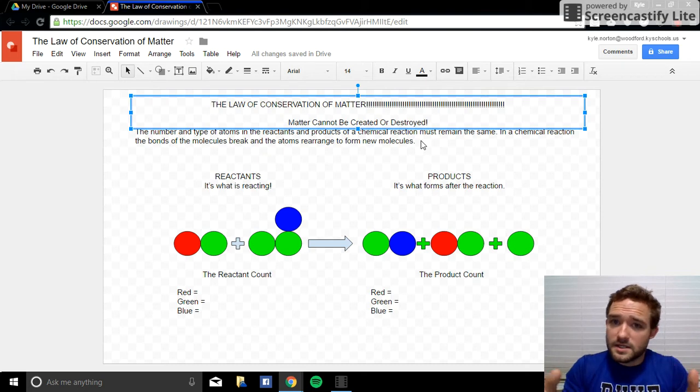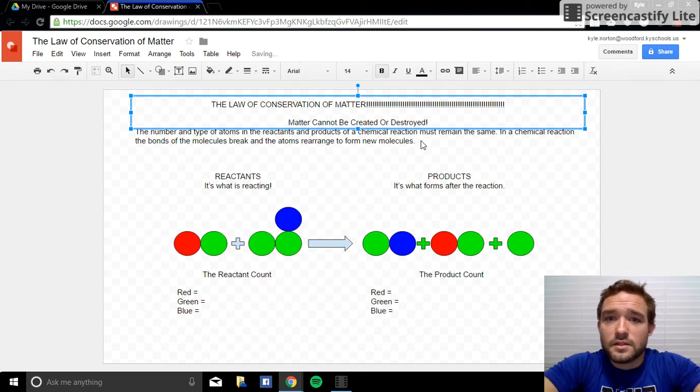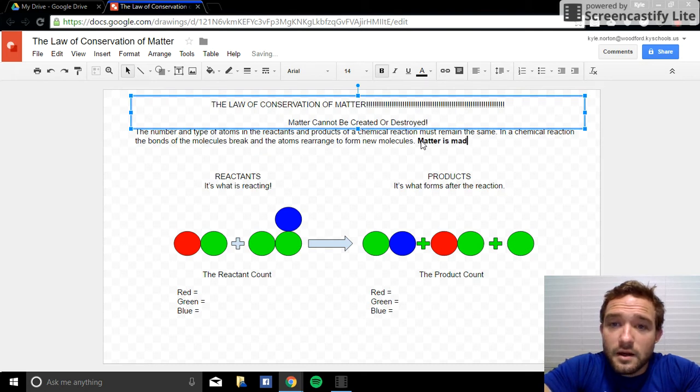Well, here it is, and this is key. I'm going to bold it. Matter is made up of atoms. Yes, indeed. And if matter is made up of atoms and matter can't be created or destroyed, then we can't destroy atoms in a chemical reaction. They have to go somewhere. They have to be accounted for.